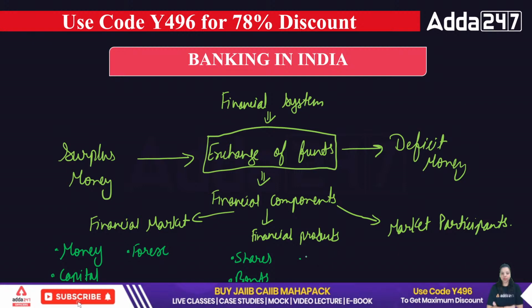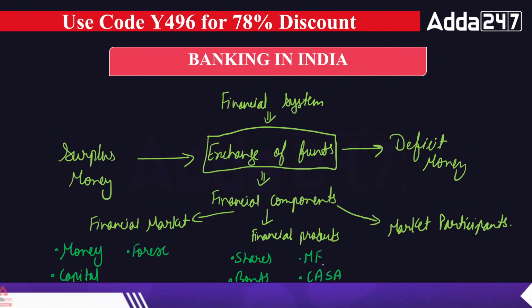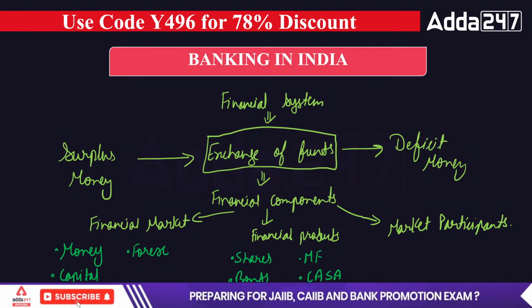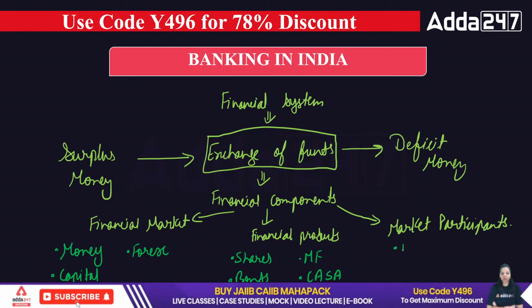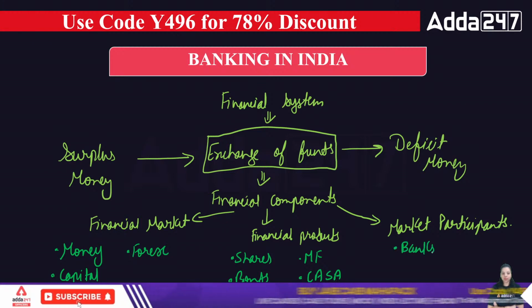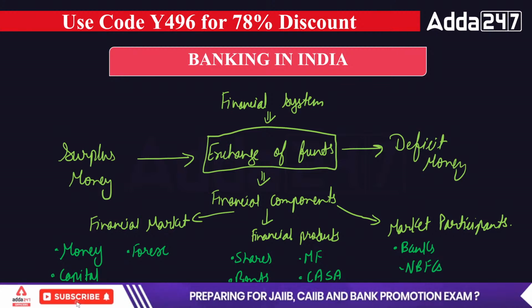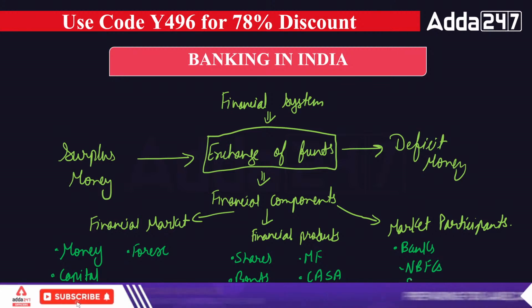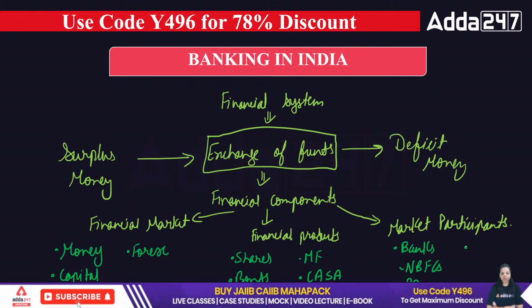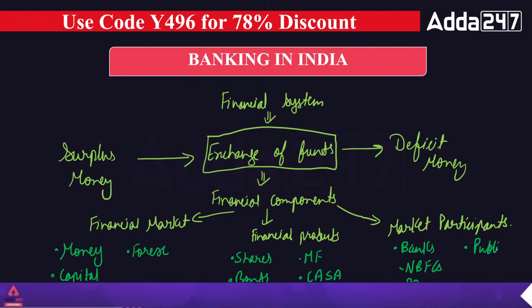It can be your mutual fund. It can be your CASA, RAFA, etc. All these are financial products which help us fulfill our financial needs. Then market participants can be your banks, your NBFCs, your primary dealers. It can be the public, the investors, etc.